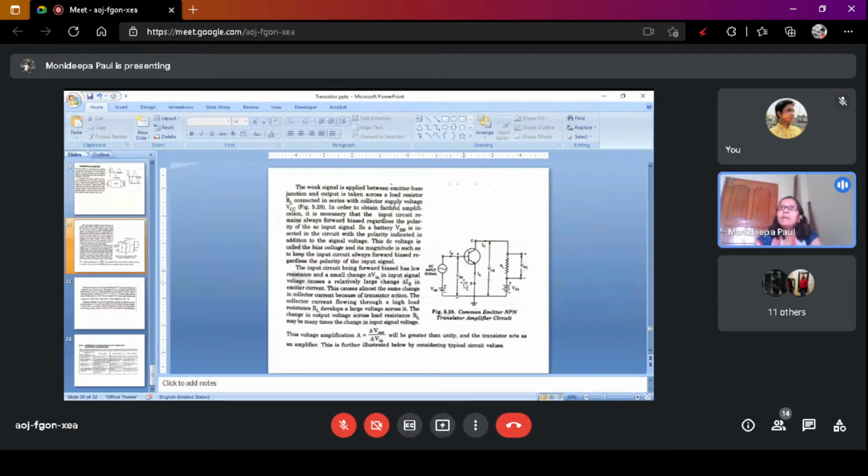This may be reverse bias condition. In the reverse bias condition, the transistor cannot operate in the active region or active mode. So the base emitter should be forward biased. To keep the base emitter terminal forward biased, we use this voltage source. This voltage source is known as the biasing voltage source.